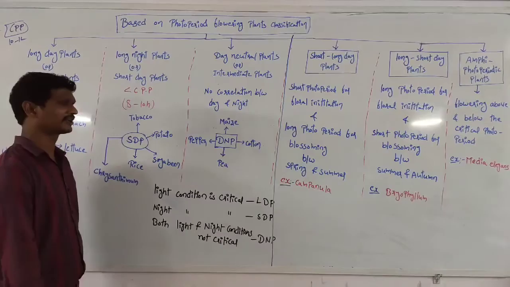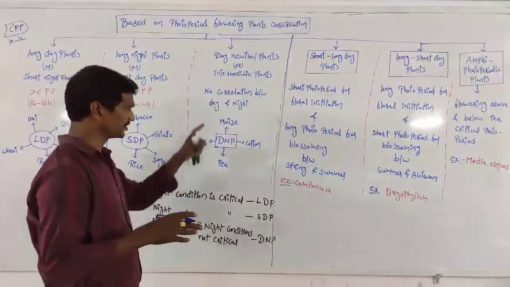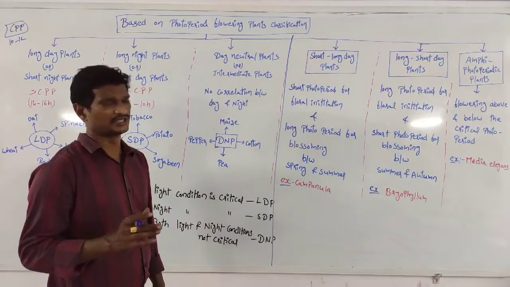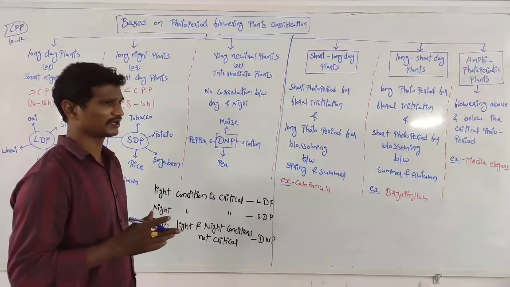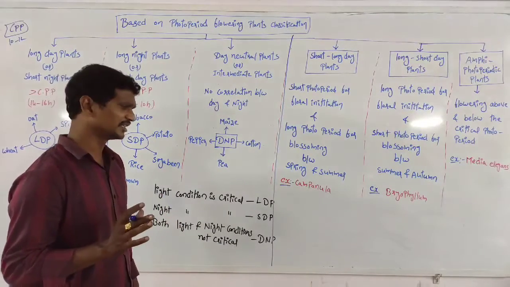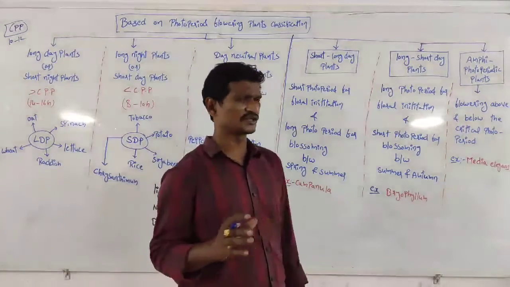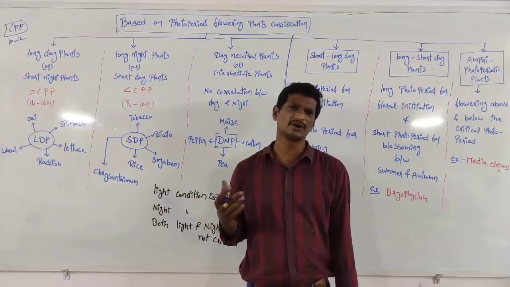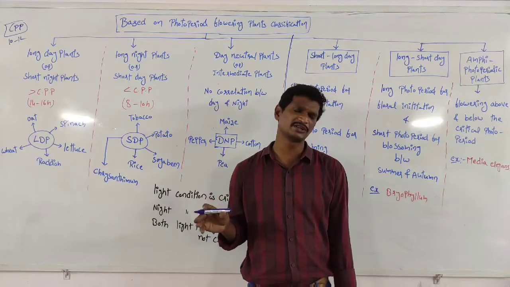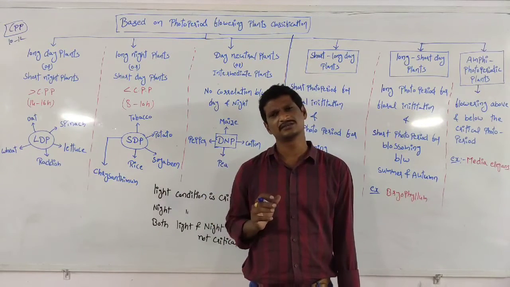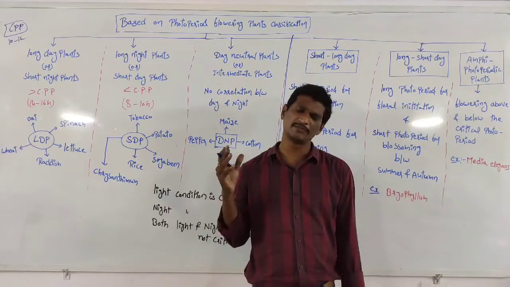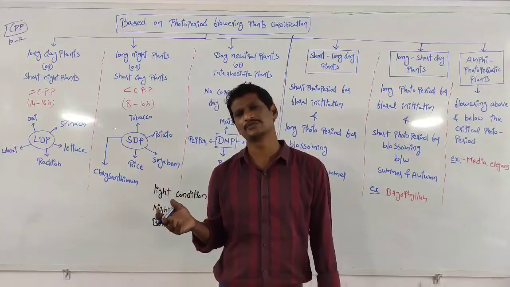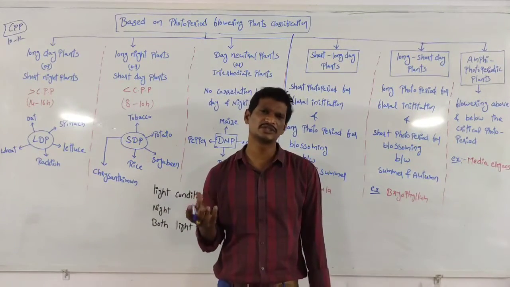Day neutral plants, or intermediate plants. These plants' flowering does not depend on light, not influenced by the day and night. These plants produce flowers throughout the year. If we discuss seasonal fruits, some fruits are available in some seasons, not in all seasons. But some fruits are available in all the seasons. Banana is available throughout the year, some banana varieties at least. But mango and custard apple are available seasonally.